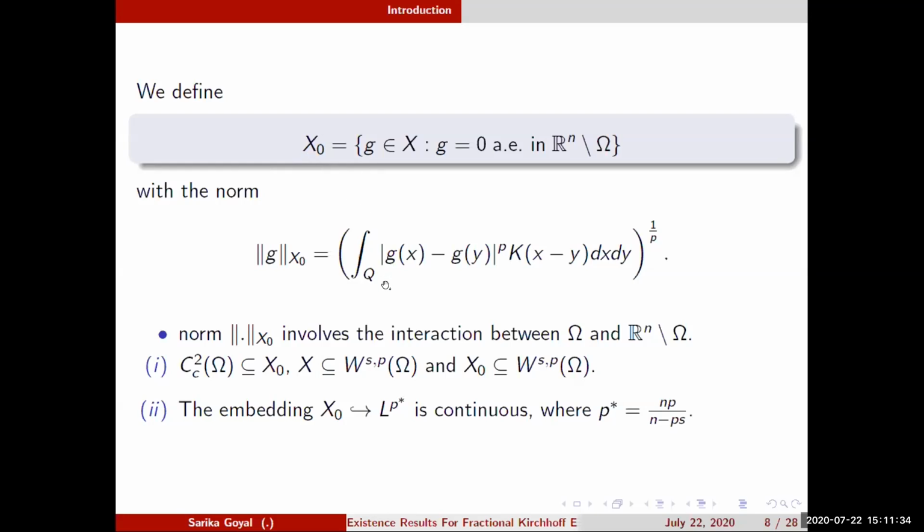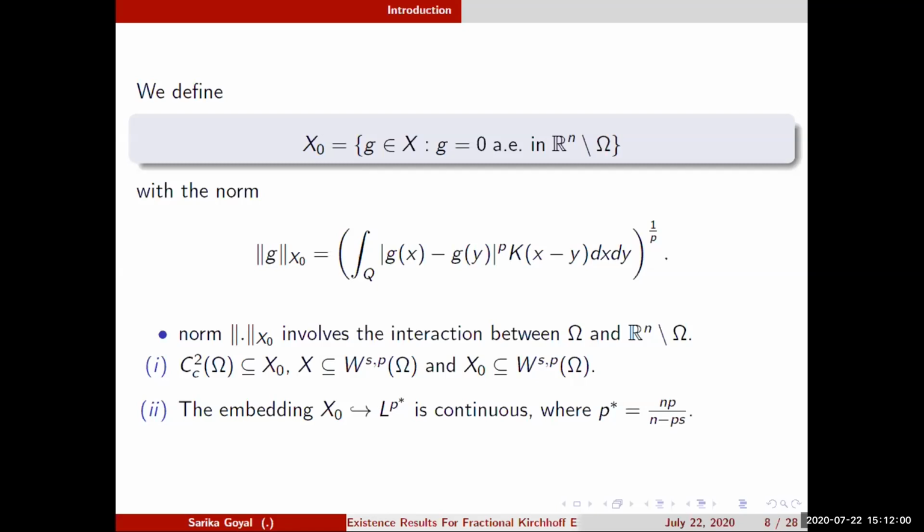Moreover, this norm involves the interaction between Omega and R^n minus Omega. One can easily see that X naught and the space X, whatever we have defined, are subsets of W^{s,p}(Omega), and the same embedding works with this space X naught itself also.